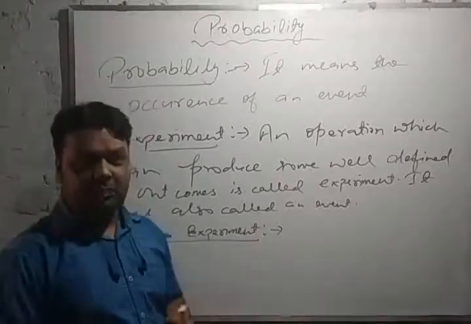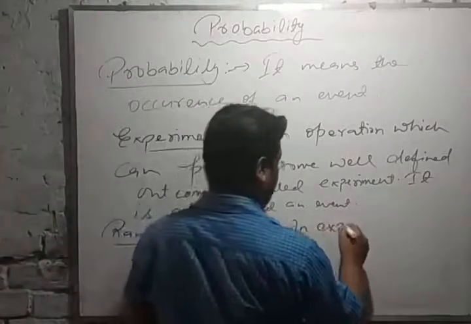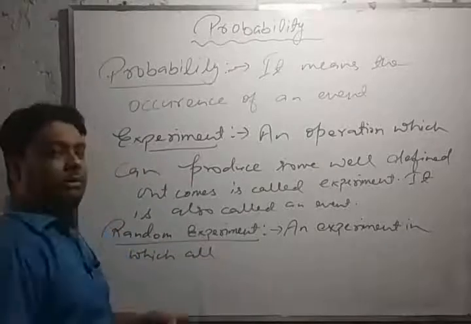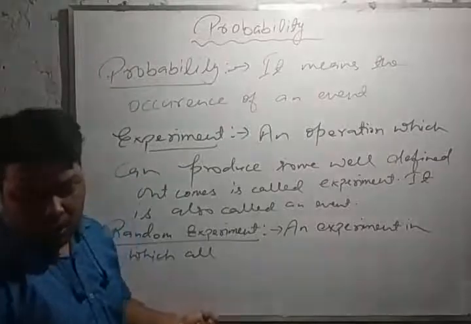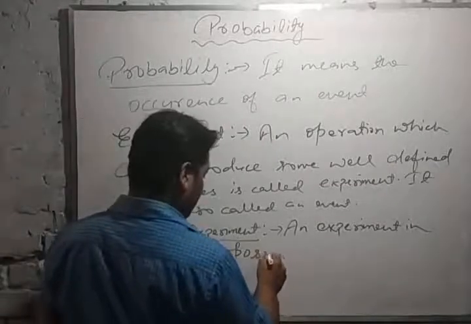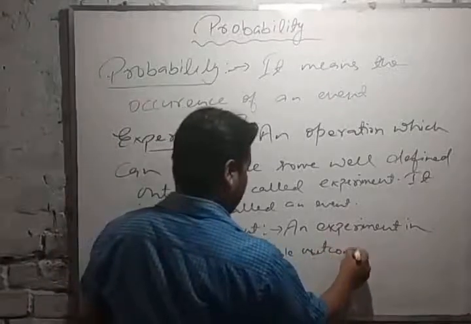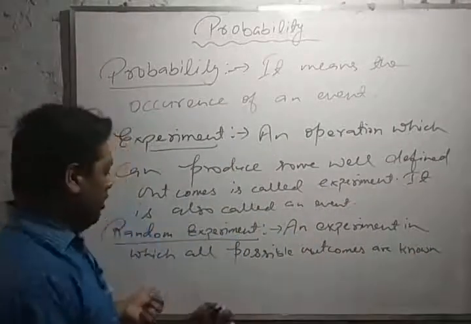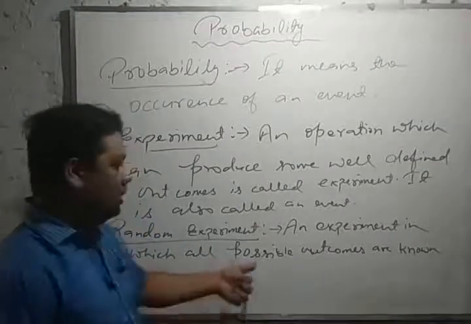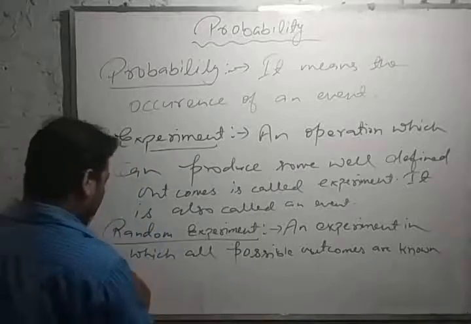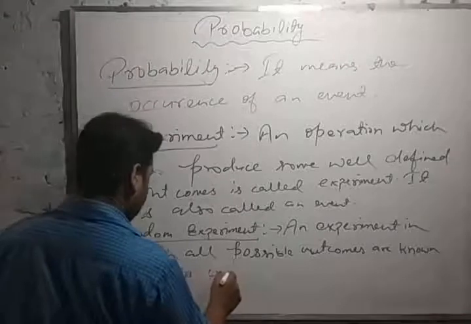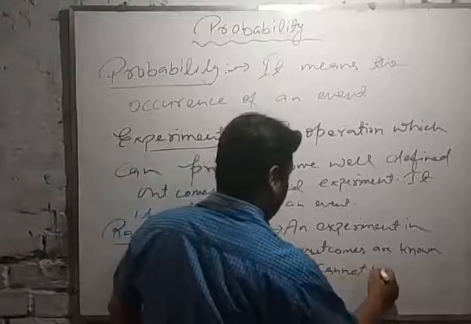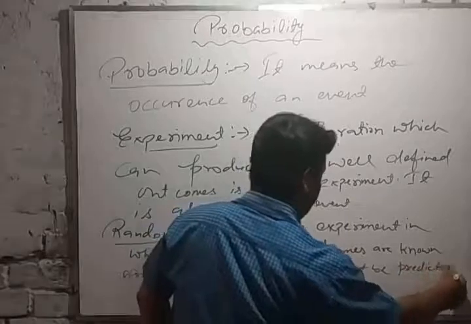A random experiment means an experiment in which all possible outcomes are known, that is, we know what the possible outcomes of an event will be, and the exact outcome cannot be predicted.